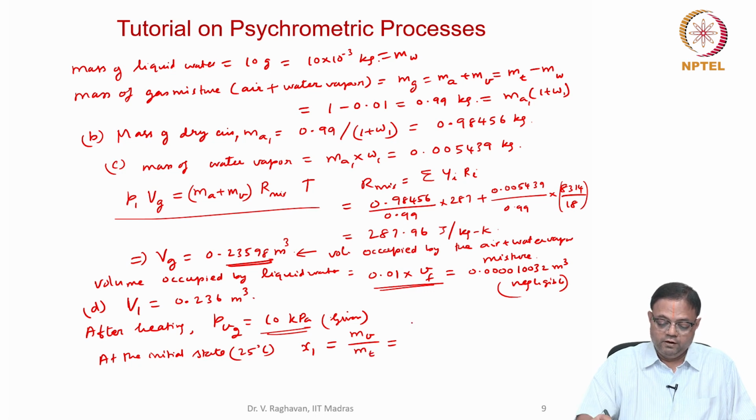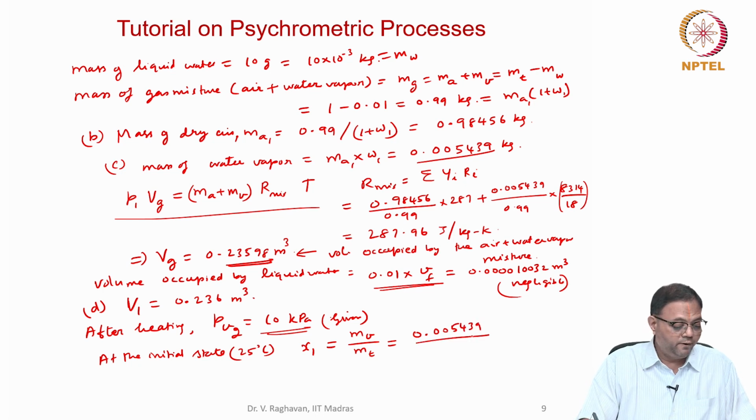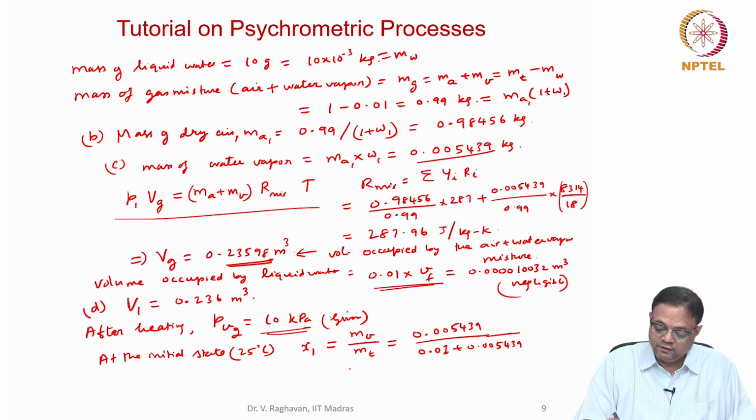So that will be equal to 0.005439 divided by the mass of liquid water, 0.01 kg, plus the mass of water vapor, 0.005439.